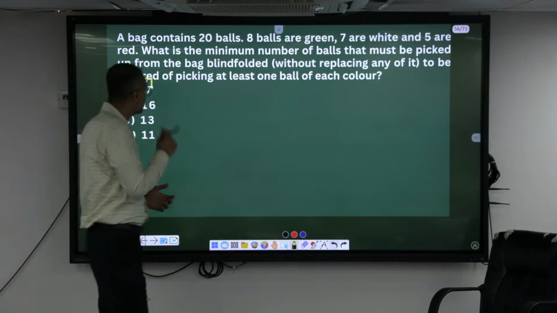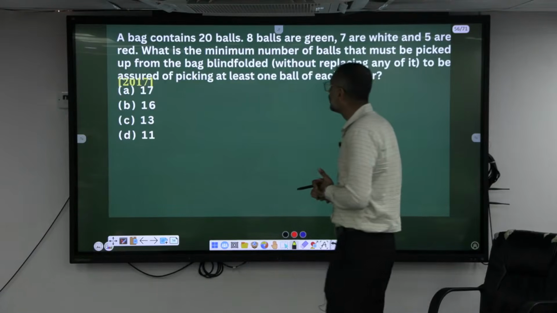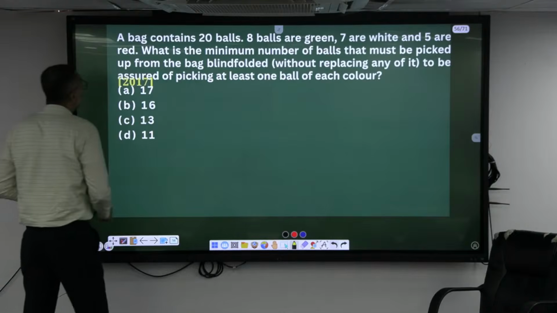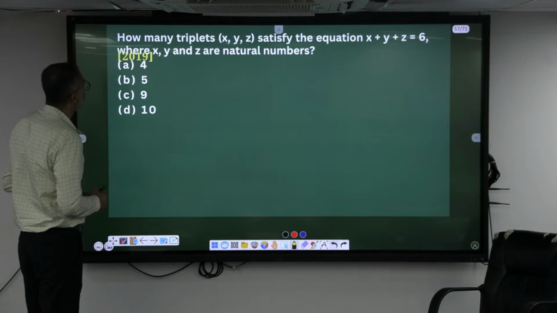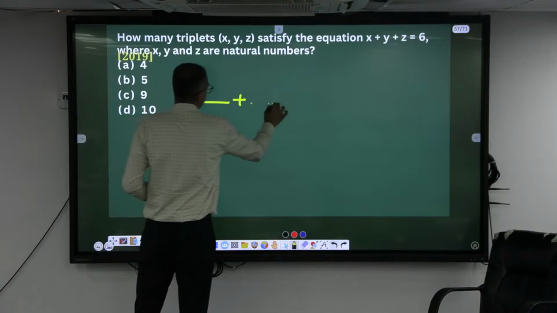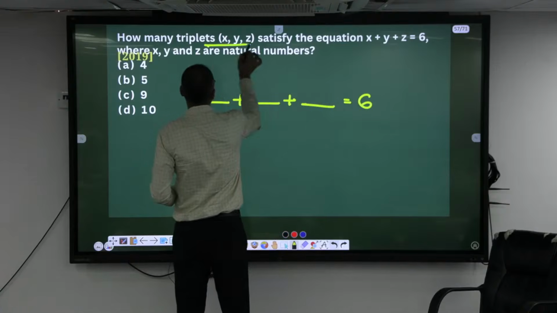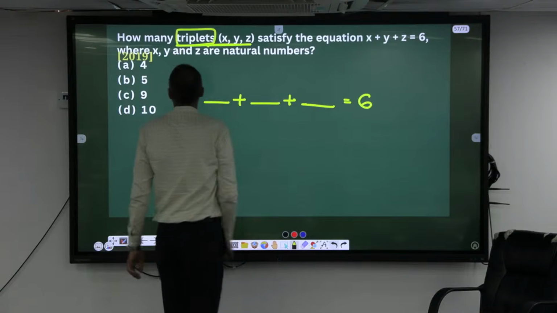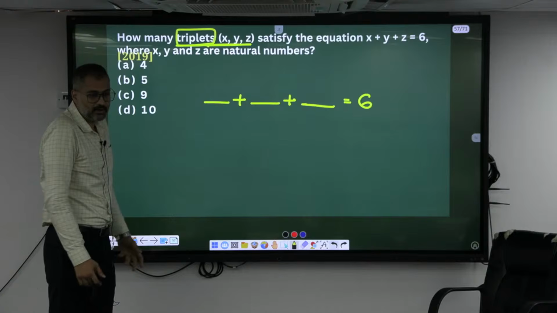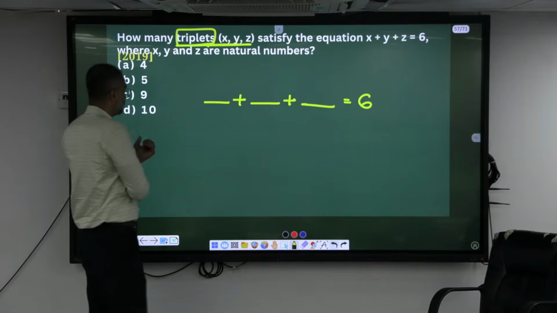We have done this one already. He has given the equation x plus y plus z has to be equal to 6, where x, y, z are natural numbers. Meaning you cannot take 0, nor negative integers. Natural numbers, positive integers.